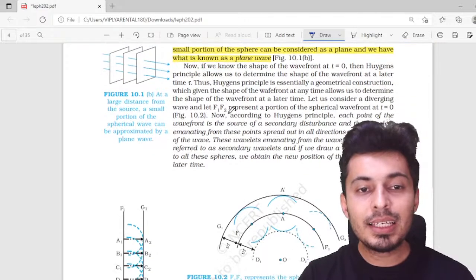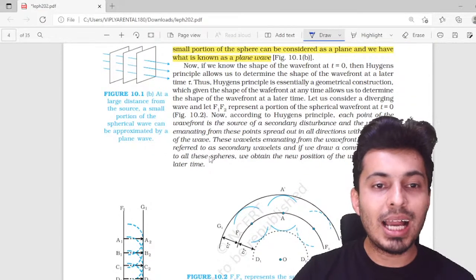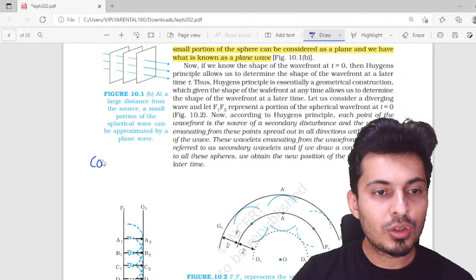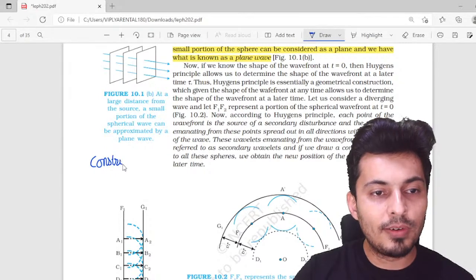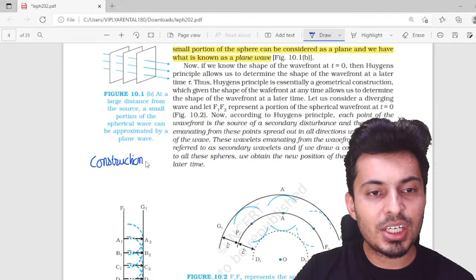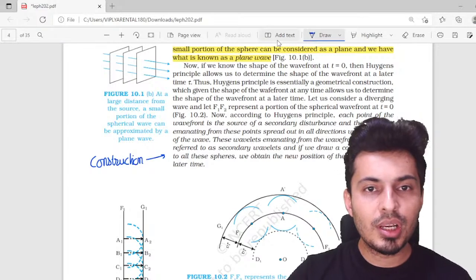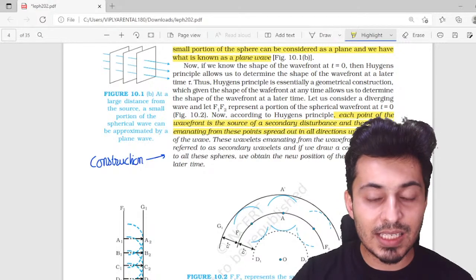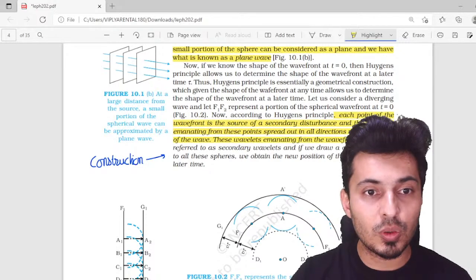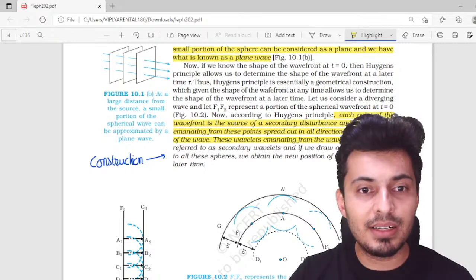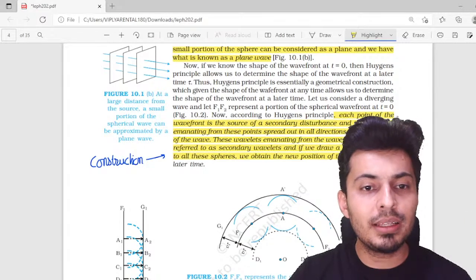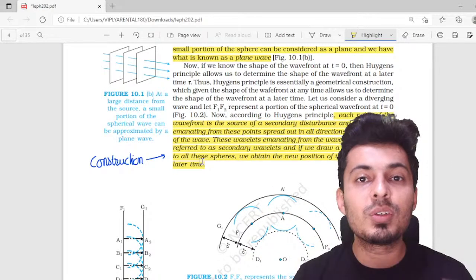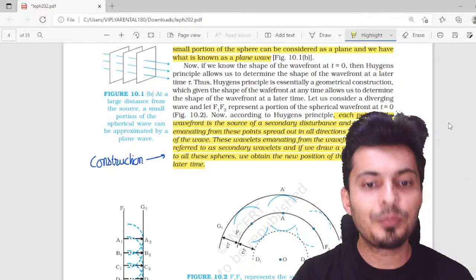Now, this next paragraph is all about Huygens construction. So the construction of a wavefront is being mentioned in this paragraph. So just read this, and the most important line over here is each point on the wavefront acts like a secondary disturbance or a secondary source emitting newer wavefronts, and when you join the common tangent after some time, the common tangent gives you the new shape of the wavefront.